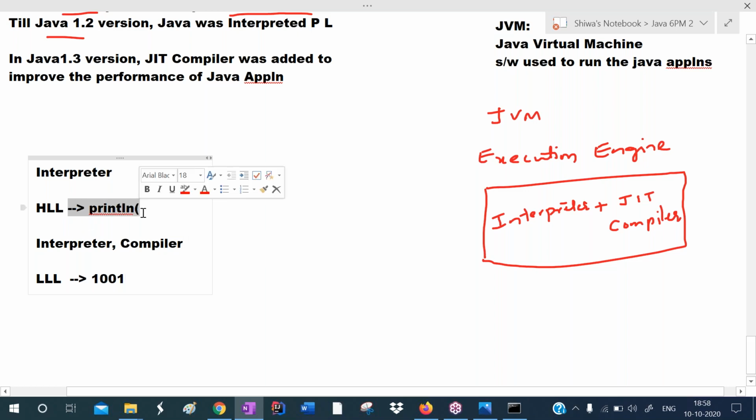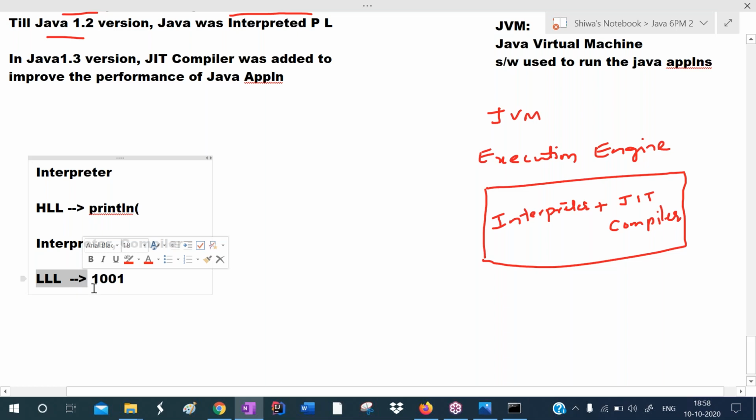So our language is high level language, computer language is low level language. We cannot understand computer language, and the computer cannot understand our language. So a communication gap is occurring. That's why we are using the translators, compiler and interpreter. They are translating high level code to the low level code.